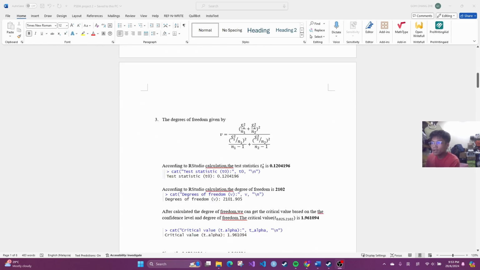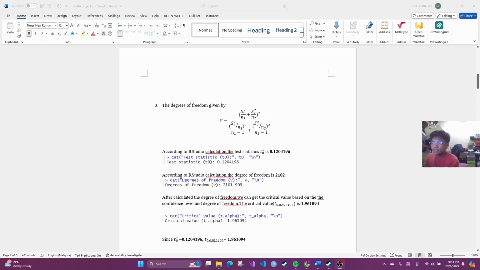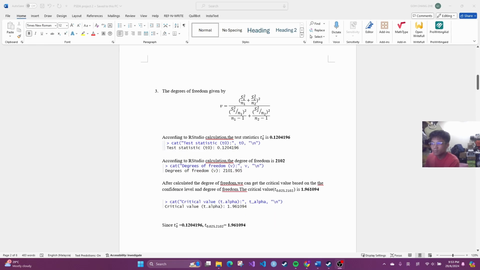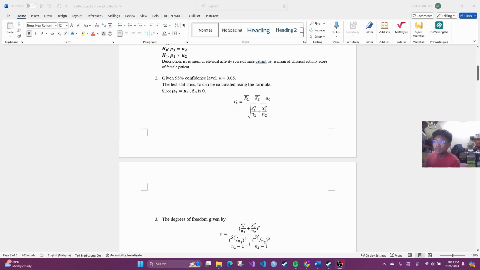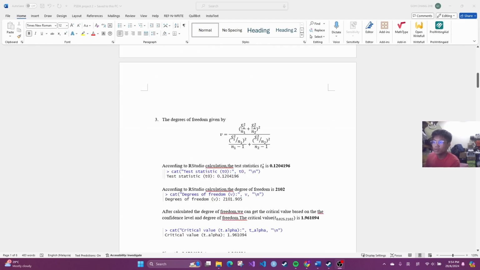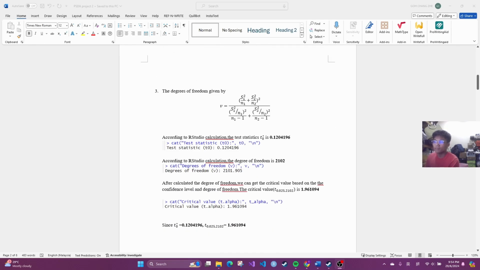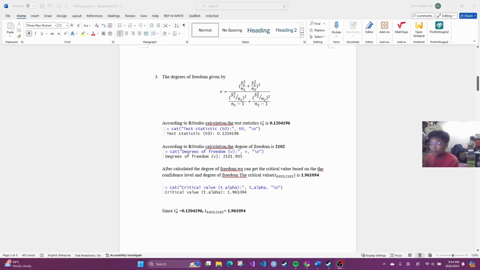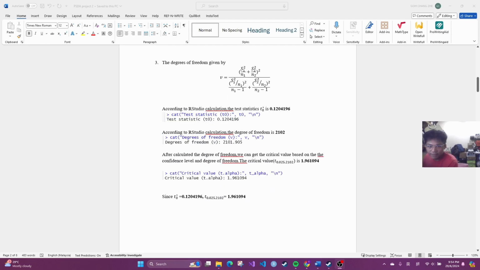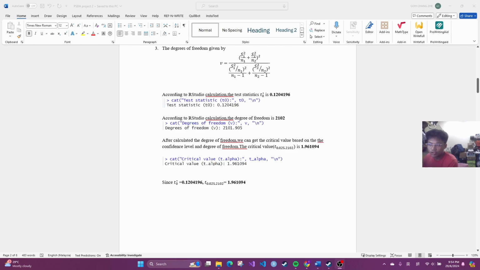the picture here. According to the RStudio calculations, the test statistic value is 0.1204196, and the degree of freedom is 2102. After we get the degree of freedom, and also we have the significance value, we are able to get the critical value from the table. Also, we can get it from R programming. So the critical value is 1.961094.